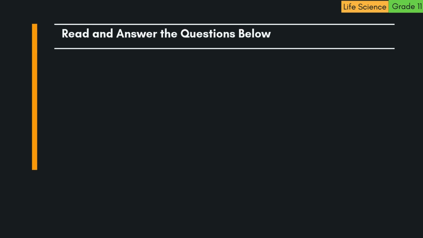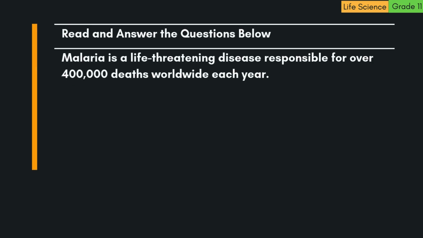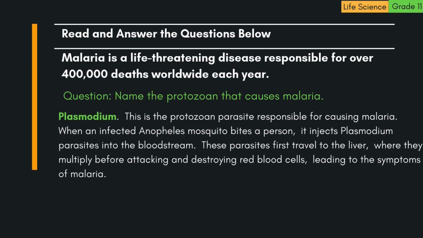Read and answer the questions below. Malaria is a life-threatening disease responsible for over 400,000 deaths worldwide each year. Question: name the protozoan that causes malaria. The correct answer is Plasmodium. This is the protozoan parasite responsible for causing malaria.